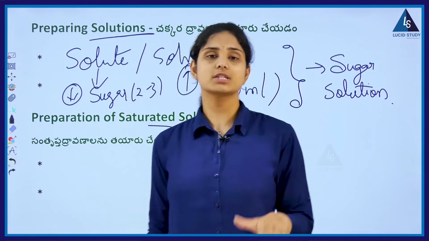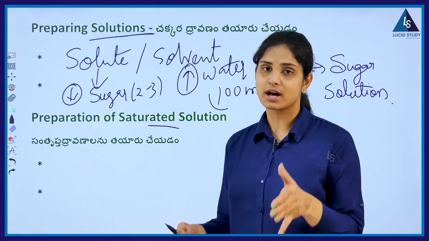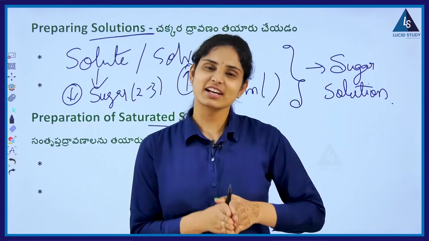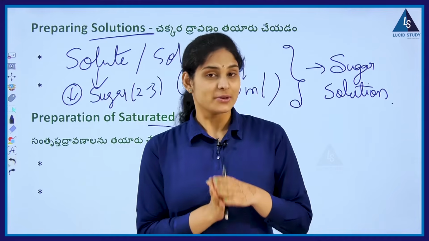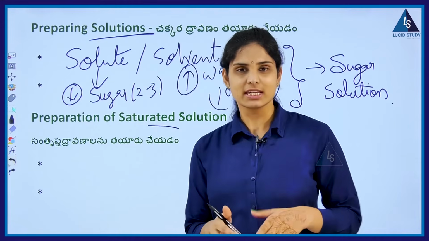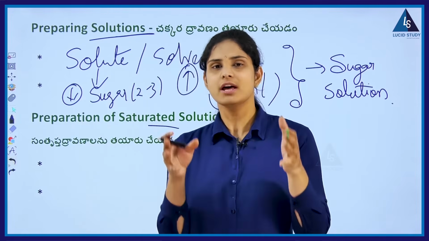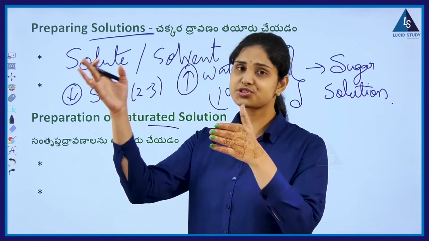Well, based on this, we go to another kind of preparation called a saturated solution. Santrupta dravanalanu tayaru cheyatam ela? Right, saturated solution is very easy, because in our lower sessions we learned how to prepare a solution which almost reaches its saturation point.